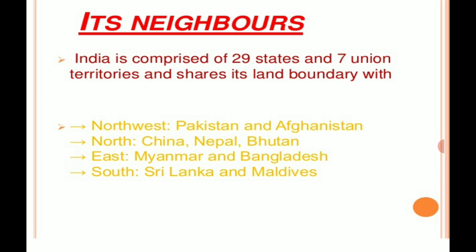Before studying the neighbors, our country India is comprising of how many states? Yes, 29 states, and we have 7 union territories, and it shares its land boundary with northwest Pakistan and Afghanistan. North you have China, Nepal, Bhutan. East you have Myanmar and Bangladesh. South you have Sri Lanka and Maldives.